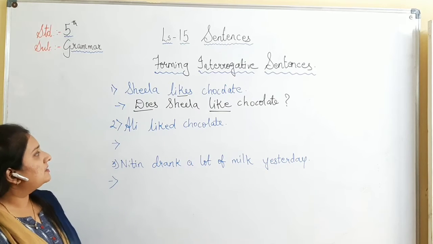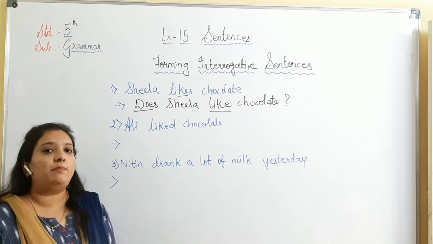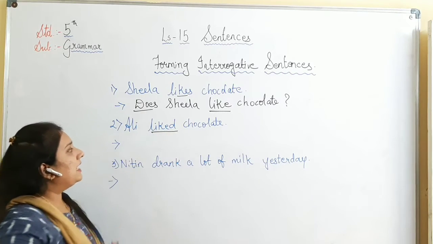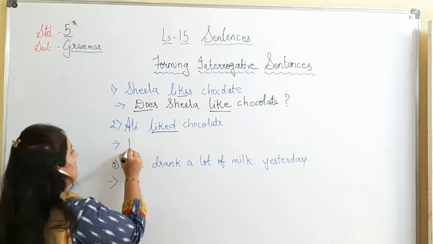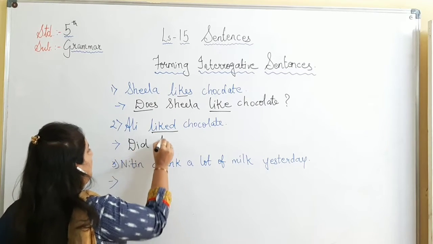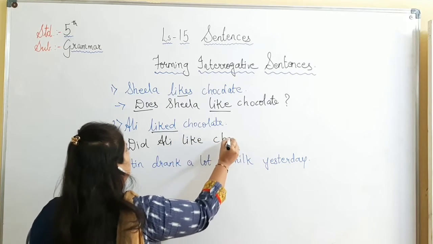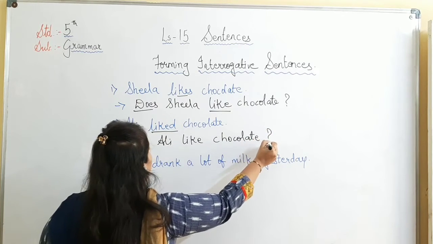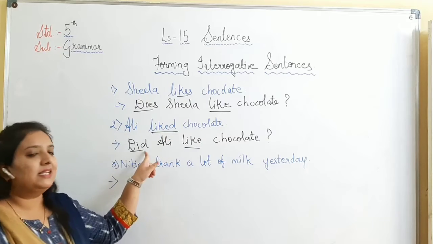The next sentence, Ali liked chocolate. Now this sentence is of simple past. For simple past, we will split the verb again. Ali liked chocolate. So liked is of simple past. We will say, did Ali like chocolate? Question mark. So we have split the verb liked into did like.